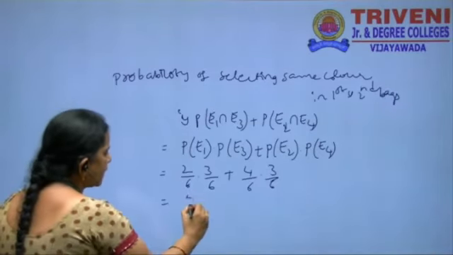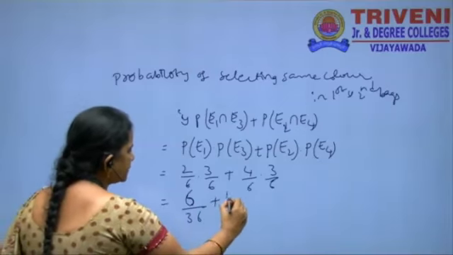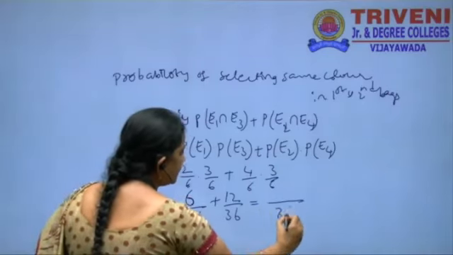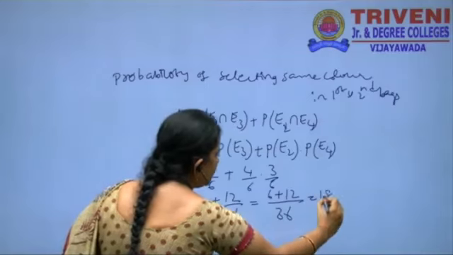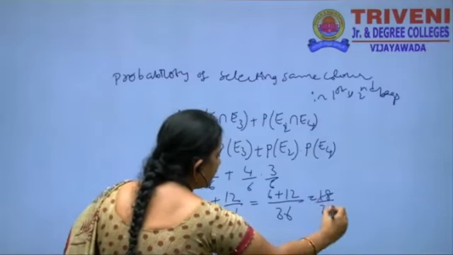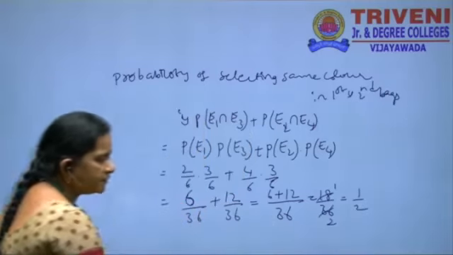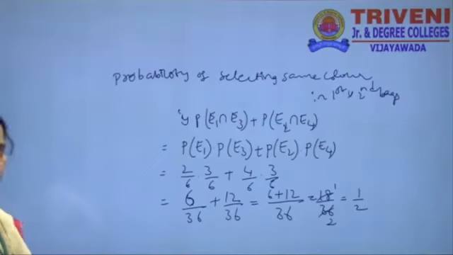Here 2 3s are 6 by 36 plus 12 by 36. That is equal to, LCM is same here, 6 plus 12, 18 by 36. 18 gets cancelled 2 times. Therefore, 1 by 2. This is another way of finding the same color balls in two bags.